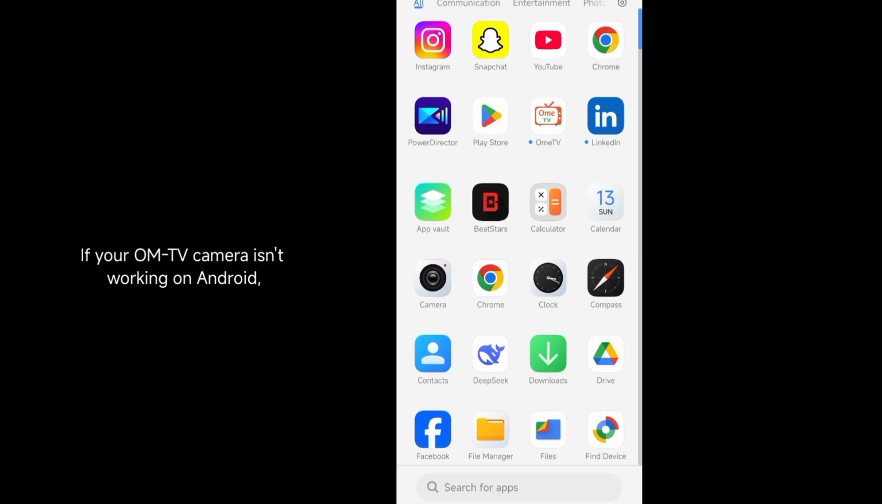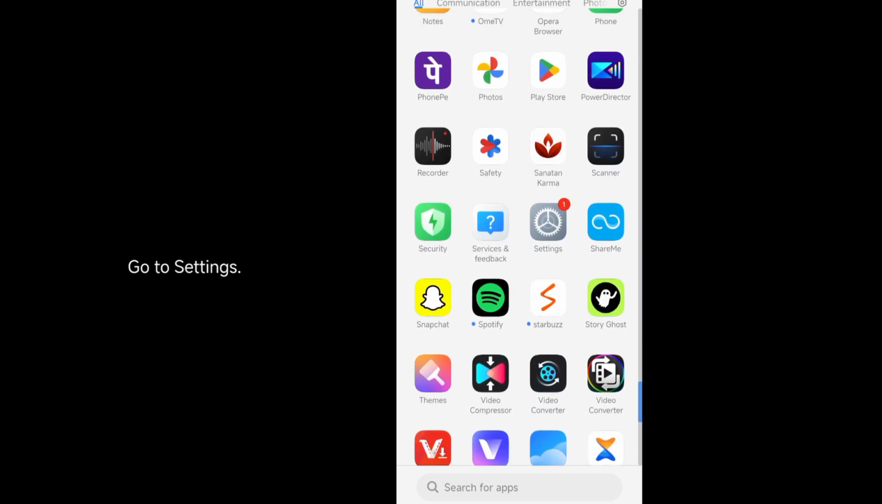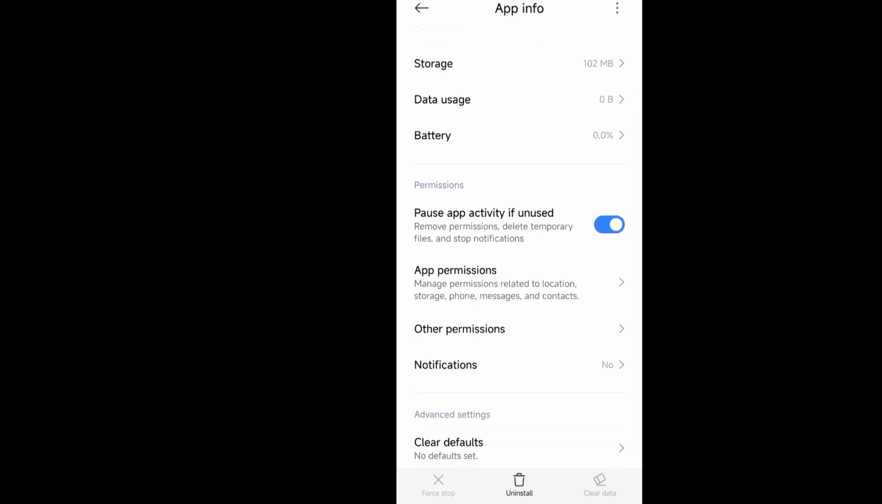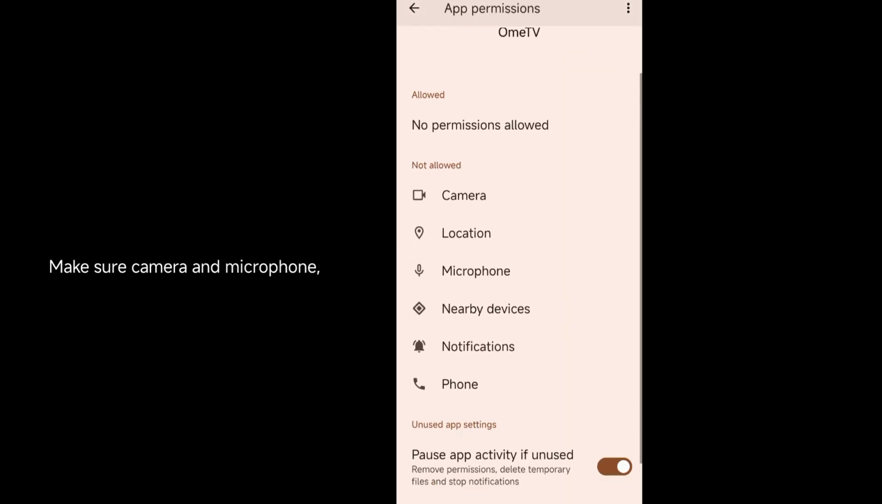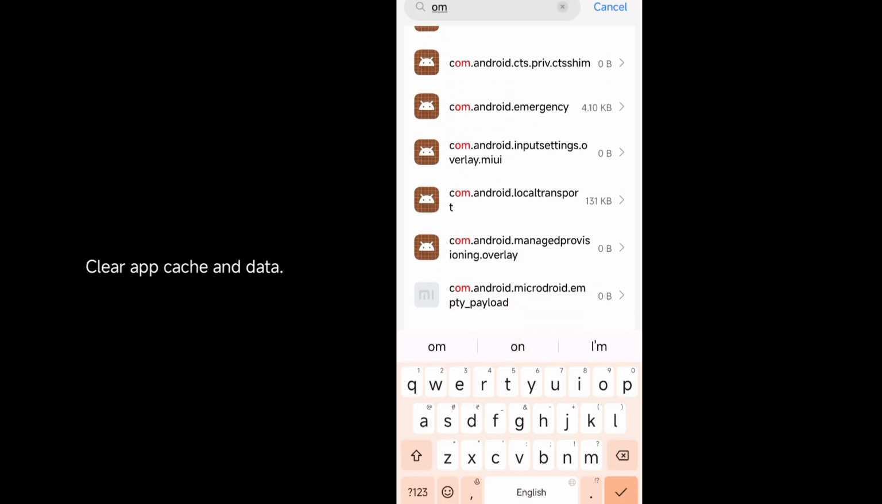If your ometv camera isn't working on Android, here are some steps you can try to fix it. 1. Check camera permissions. Go to Settings, Apps, ometv, Permissions. Make sure camera and microphone, if needed, is allowed. 2. Clear app cache and data.